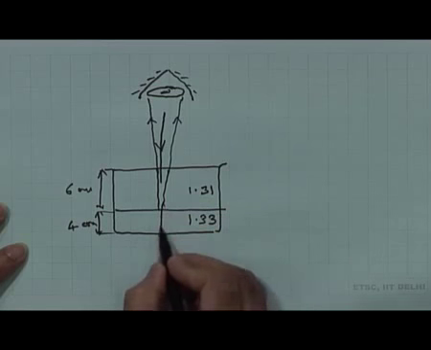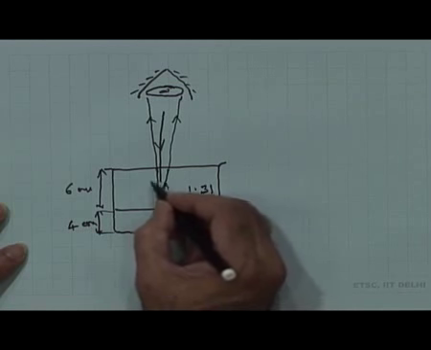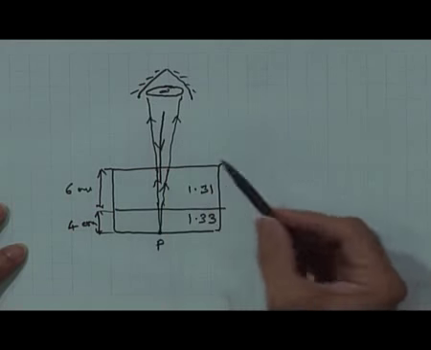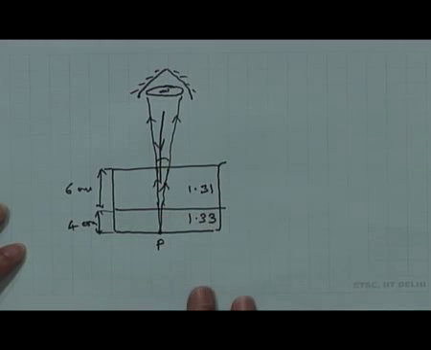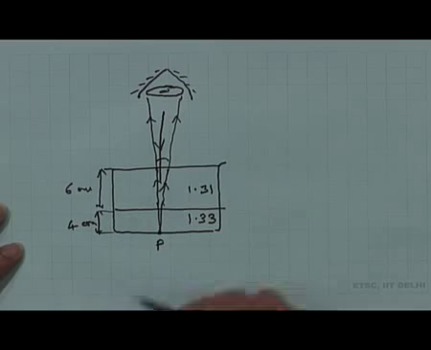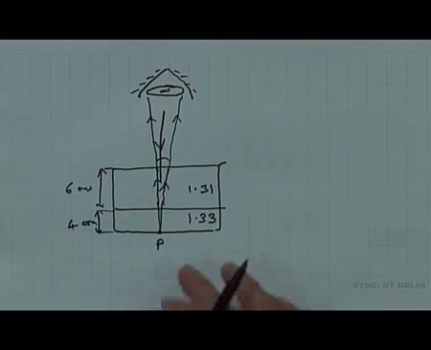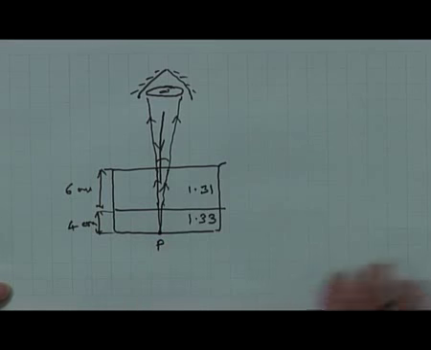If I have at the bottom a point source P, then a bunch of rays which come out will enter the eye over a small cone. The angle of the cone is very small. However, this, as we will see, will lead to an apparent depth, and we are asked to determine the apparent depth of the coin in the beaker containing two different liquids.